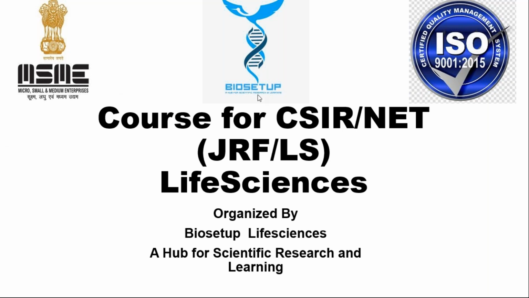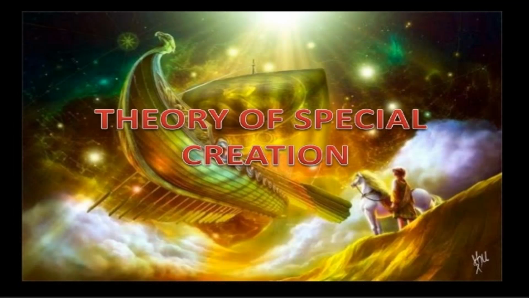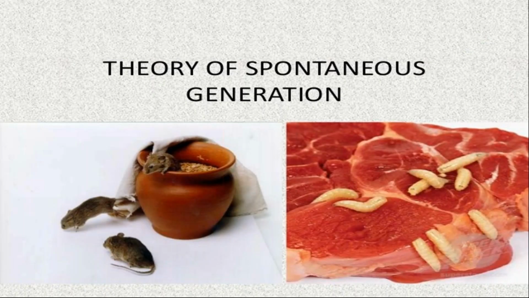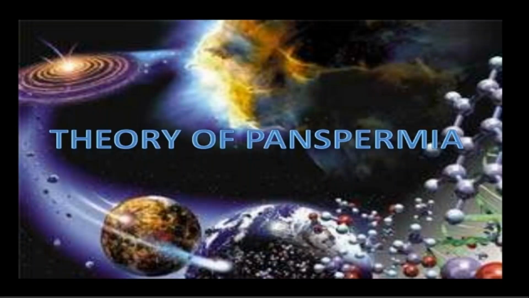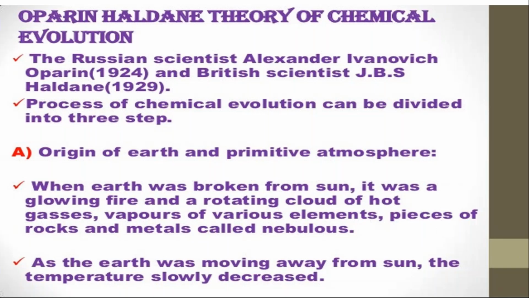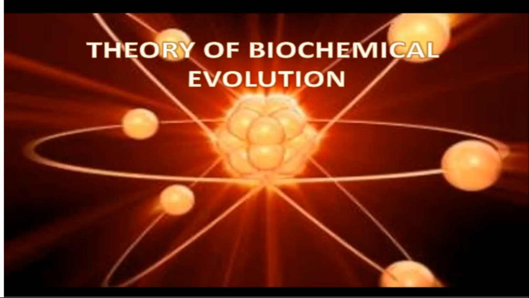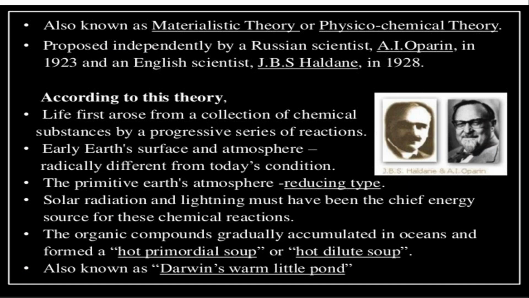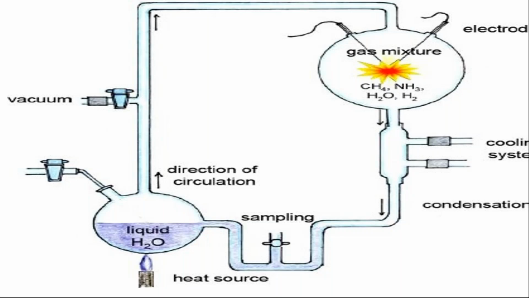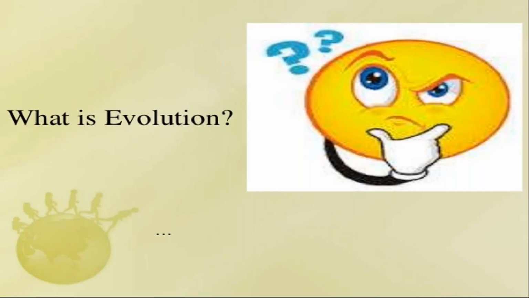In the last classes, we discussed the various terms and different theories of evolution. What are the different theories given by different scientists? We discussed the theory of panspermia. We discussed the Haldane theory of chemical evolution. Then we discussed the Miller-Urey experiment, the experiment done by Miller and Urey. We discussed all these experiments in the last class. Then we discussed different terms.